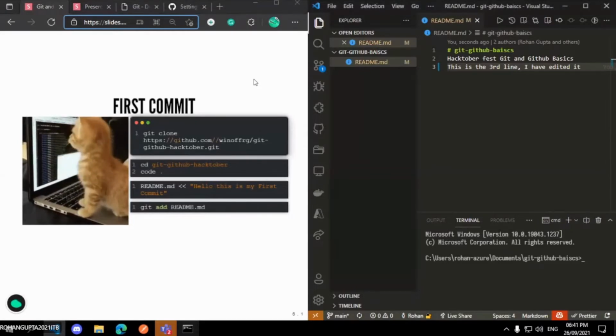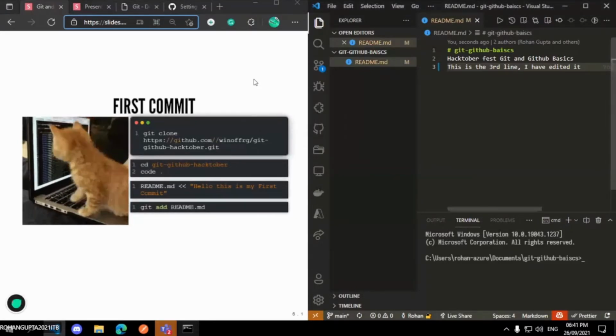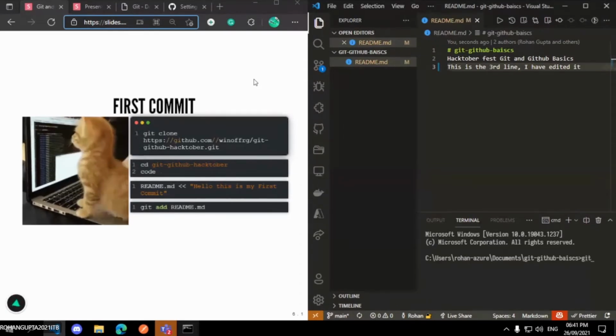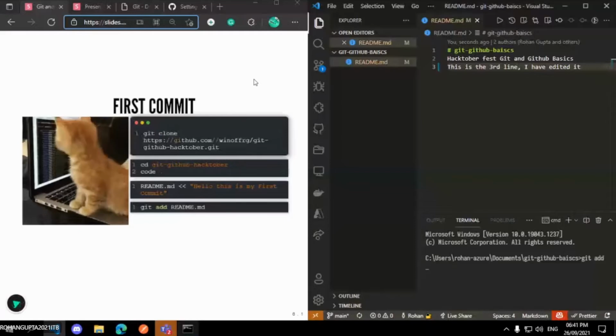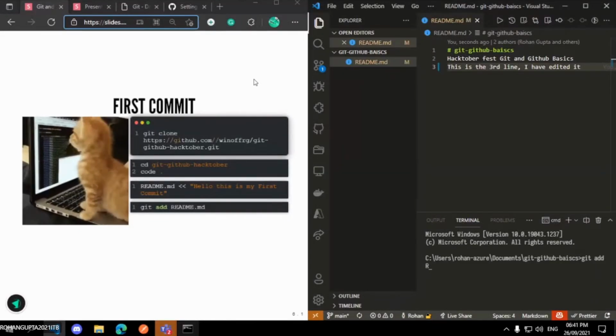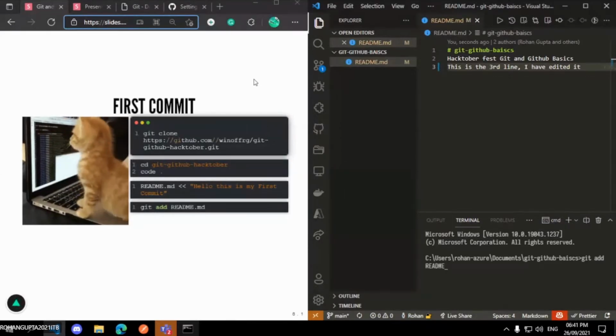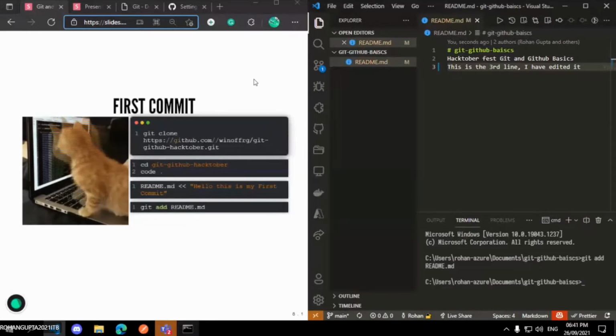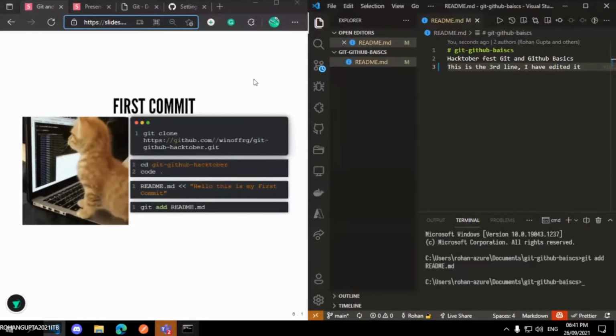Now let's save this change and make a commit. So the first command you need to write is git add and the file name, the file in which you made the change, readme.md. So here you need to write git add readme.md. I made a change in this file, so git add space readme.md. Okay, see the simple changes here.